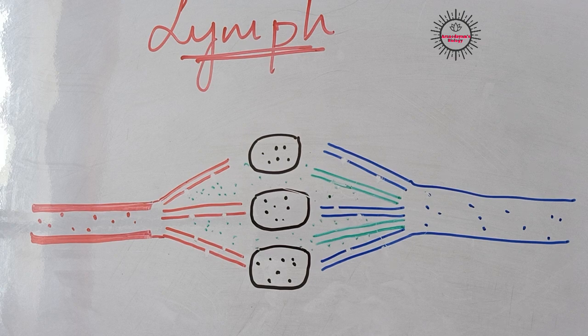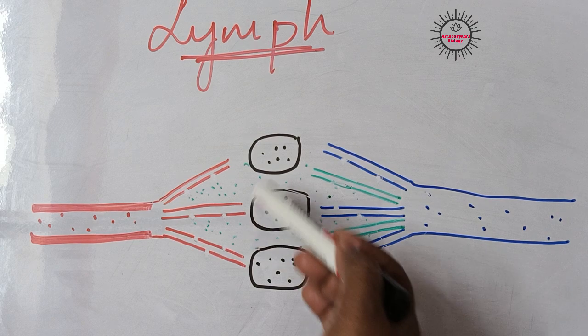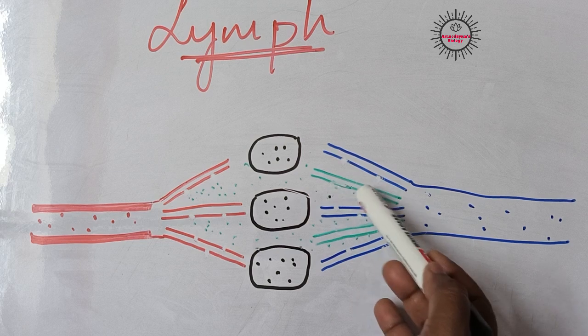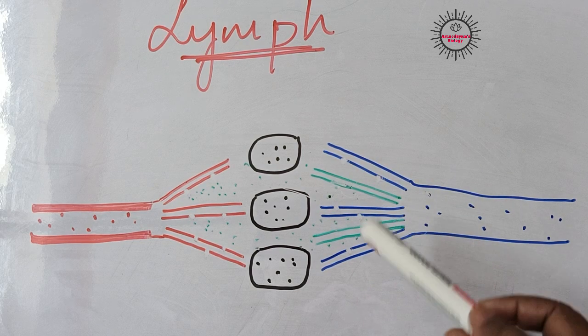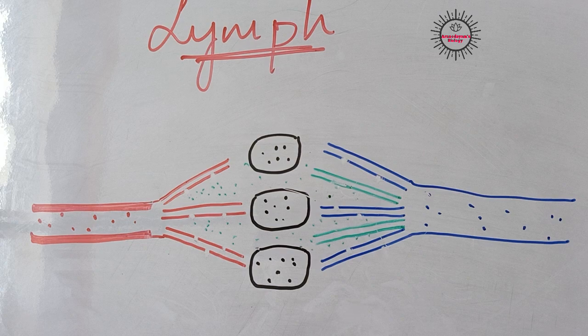So the lymphatic system is present parallel to the venous system. Wherever veins are present in our body, parallel to it lymphatic vessels are present actually. So the tissue fluid which entered into the lymphatic capillaries enters into a lymphatic vessel, and finally the lymphatic vessels join with the veins. Okay, that is the story of lymph.